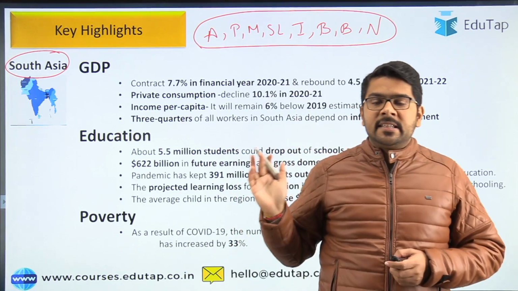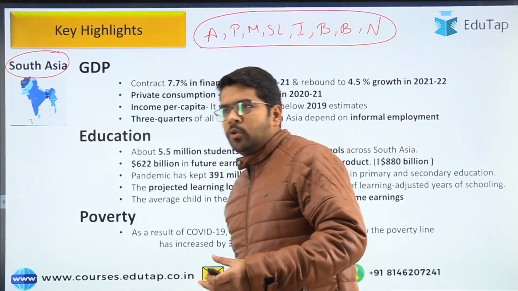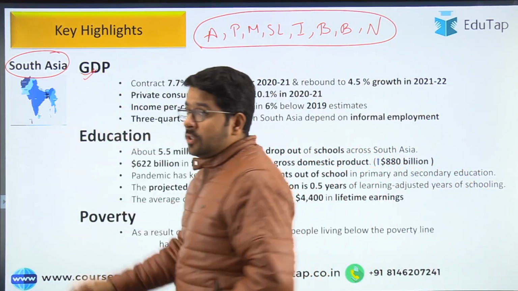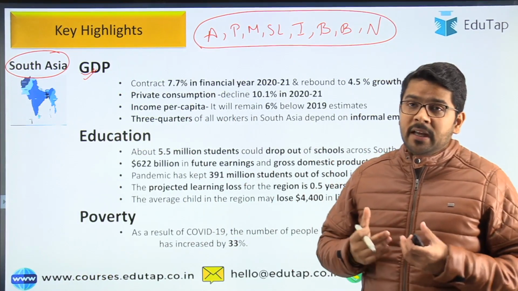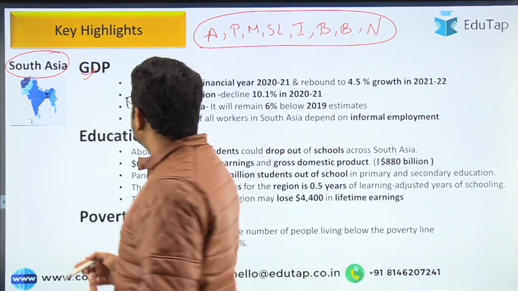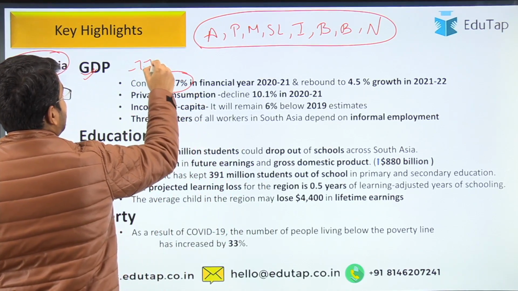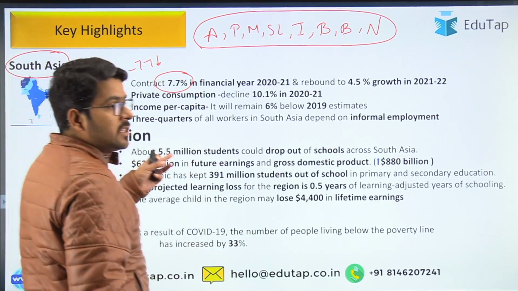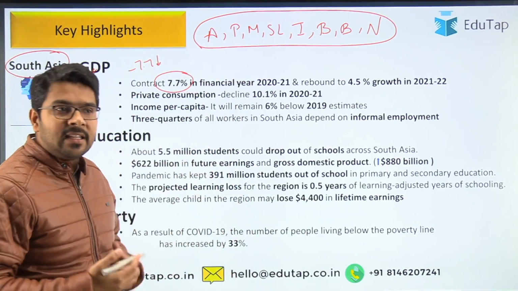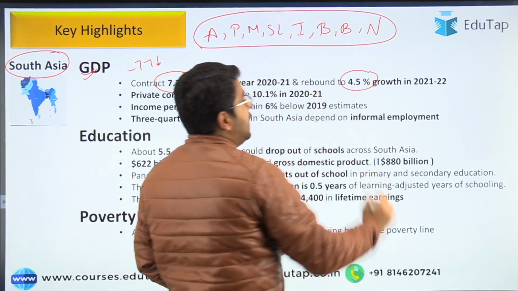So guys, let us see what the highlights of the report are. When I am talking about the economic prospect, growth, stability, the first thing is the GDP. This report is projecting that for the current financial year, there will be a contraction in the GDP for the South Asian region, and the contraction will be of 7.7%. And the next year, this report is expecting that the region will rebound and gain a growth of 4.5%.